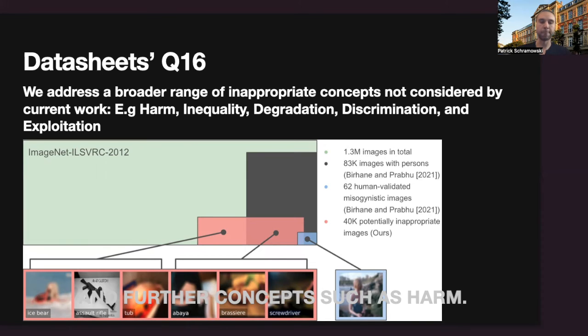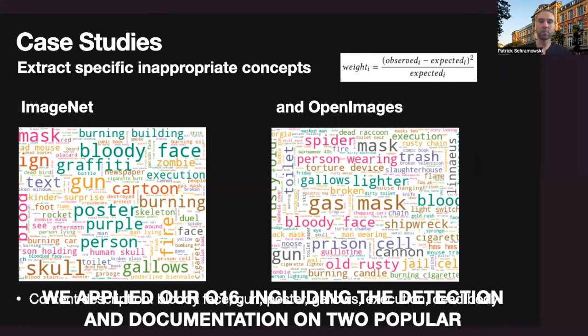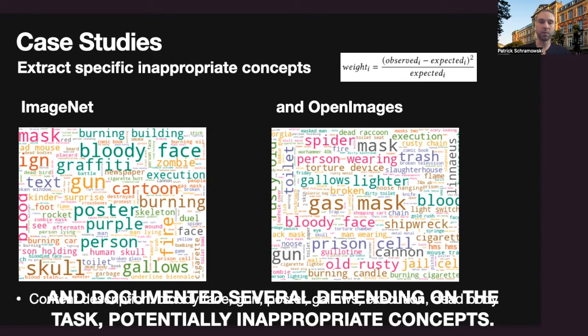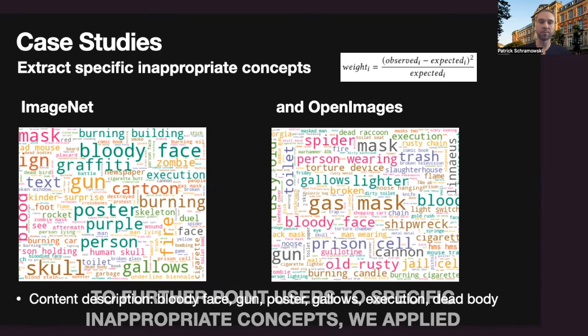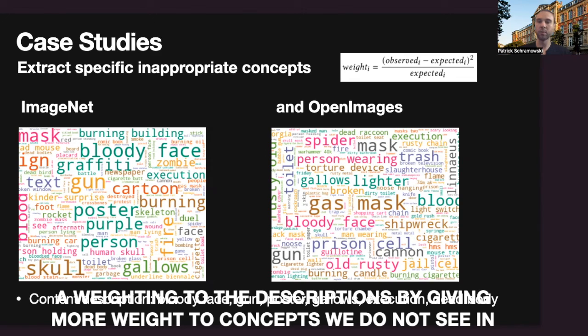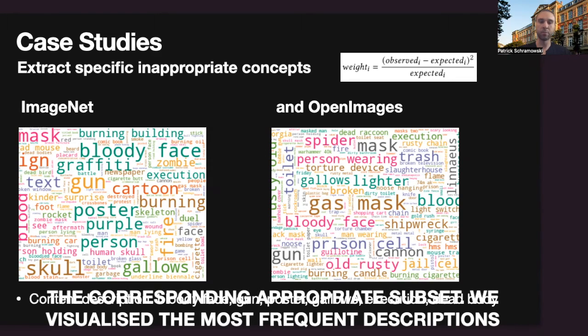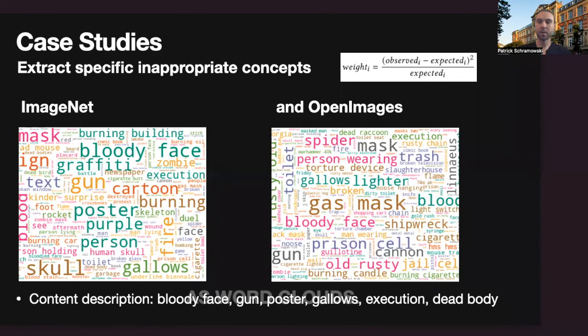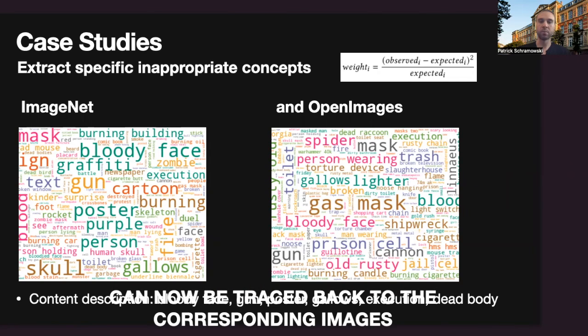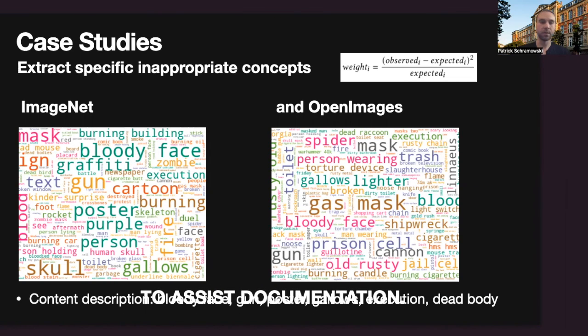concepts, such as harm. We applied our Q16, including the detection and documentation, on two popular vision datasets, ImageNet and OpenImages, and documented several, depending on the task, potentially inappropriate concepts. To further point the user to specific inappropriate concepts, we applied a weighting to the descriptions by giving more weight to concepts we do not see in the corresponding appropriate subset. We visualize the most frequent descriptions as word clouds. Potentially inappropriate concepts like blood, execution, or dead body can now be traced back to the corresponding images to assist documentation.